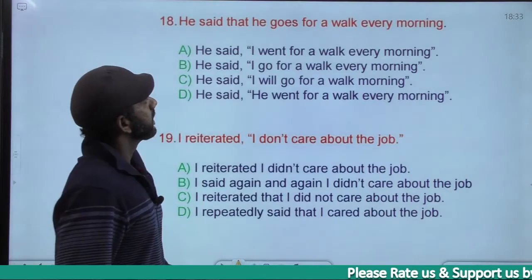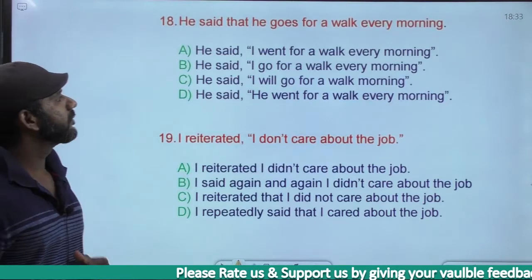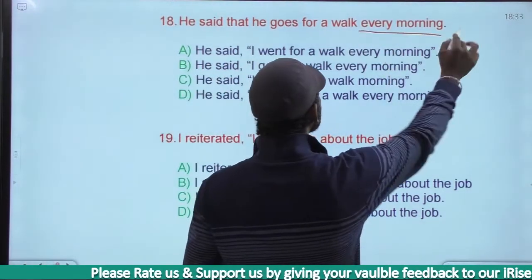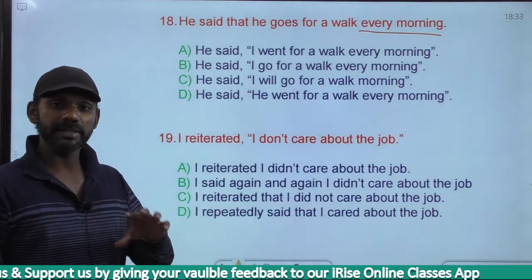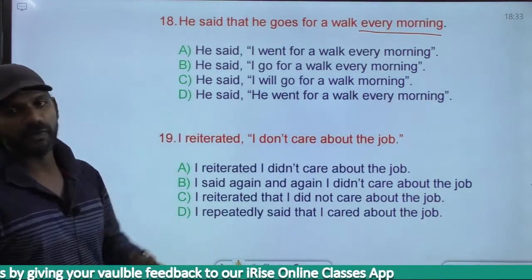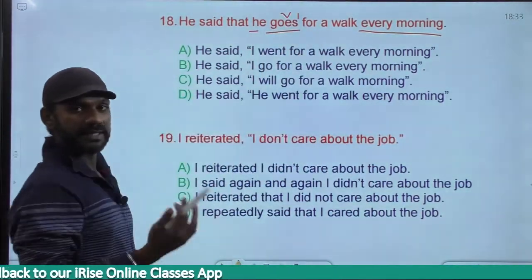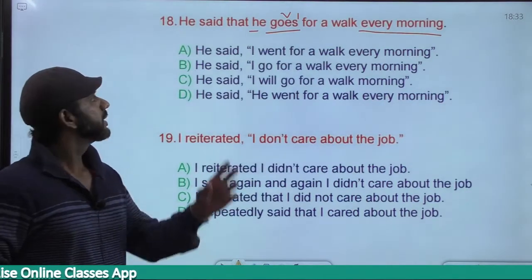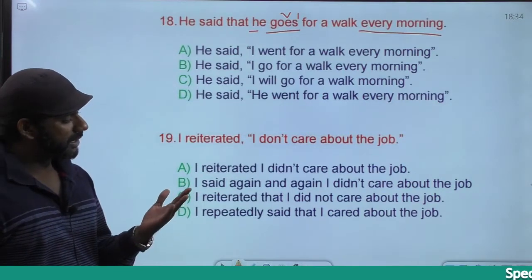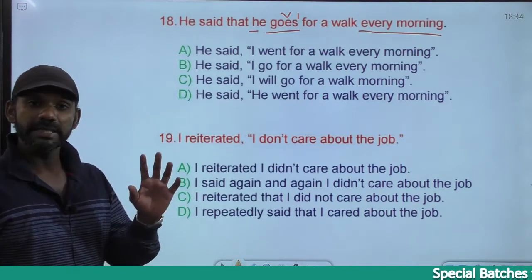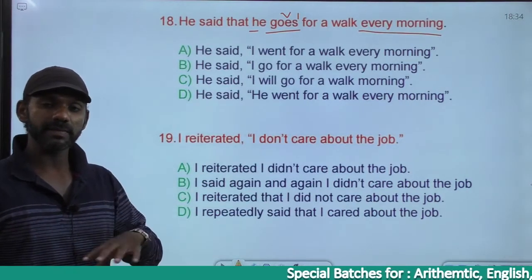He said that he goes for a walk every morning, indirect speech. Every morning tells us about a regularly happening action. And if it is a regularly happening action, the sentence must be in the simple present tense. He goes for a walk. The subject here is he. Goes is V1. Subject plus V1 is simple present. Indirect speech. The sentence started this way. He said that, past tense. Ended this way. He goes for a walk every morning, present tense. Started in the past, ended in the present. No tense constancy, exception in speech.